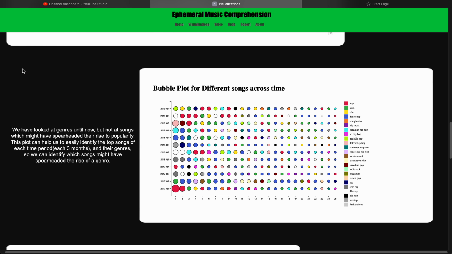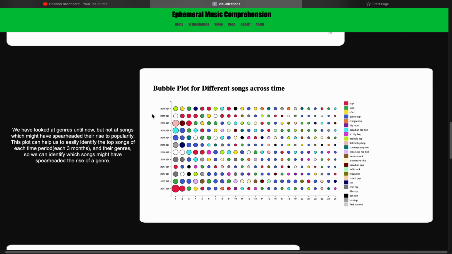The next one is a bubble plot, which basically shows us, through different time periods, what some of the most popular songs were and what the genres of those songs were. Until now we have just looked at the genres in particular, but we haven't seen which songs spearheaded those genres' rise to popularity. So in this we can easily see and identify which songs were the most popular, and we can also see what genre those songs were.